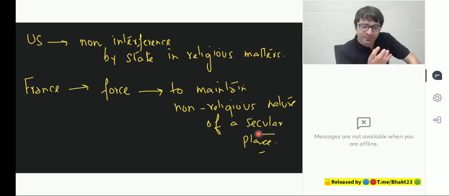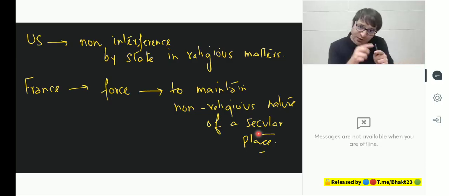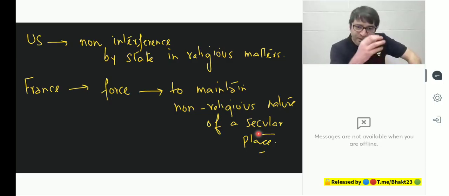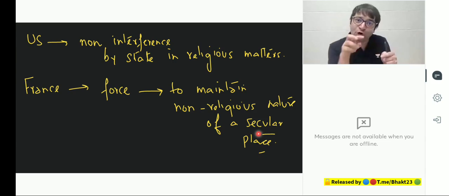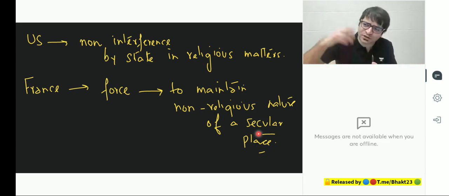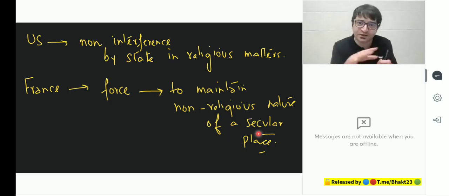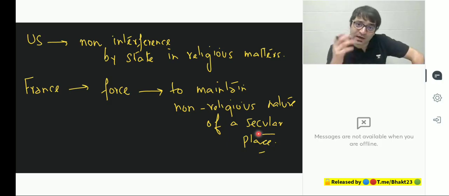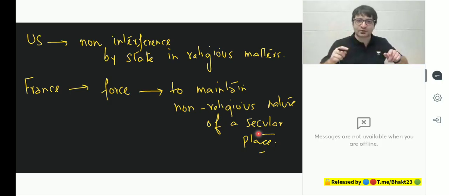But if it's a secular space, for example, a public road, a multiplex, a public park, there you should not display your religious symbols. You should not be wearing a burqa, a veil. You may not be wearing even a turban for the Sikh community. Why? Because it is a secular space. Don't religiousize it. Don't try to bring your religion into a public space. If you want to do something within the four walls of your home, do it, but don't make a secular place a religious one. So in France, burqa can be banned. Turban can be banned. Why? Because the state is secular. In your private space, do whatever you want to do, but in the public space, don't make it religious.